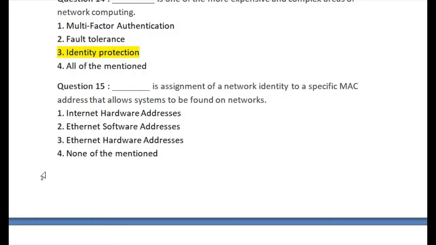Let's go for question number 15. Blank space is the assignment of the network identity to a specific MAC address that allows system to be found on network. First option is internet hardware address, second is Ethernet software address, third one is Ethernet hardware address, and fourth one is none of the mentioned. So the right answer of question number 15 is option number 3, Ethernet hardware address. This is the right answer of question number 15.